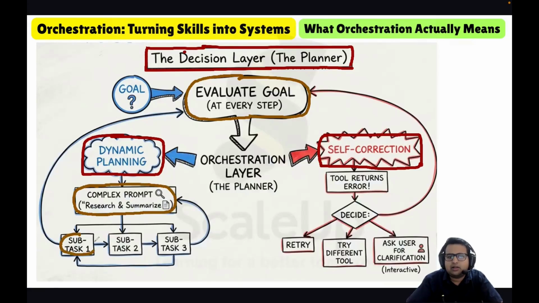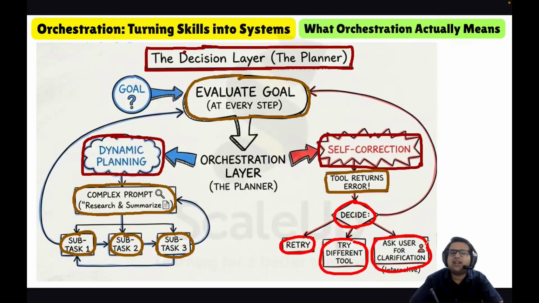In self correction, the idea is that if a tool returns an error, then the orchestration layer will decide whether to retry, execute the tool once again, or try a different tool, or ask the user for some clarification. So that is the idea.